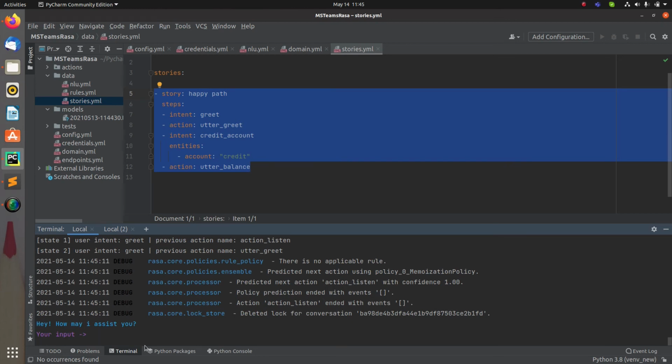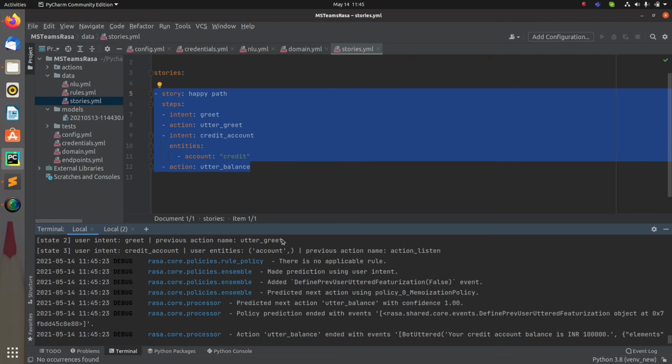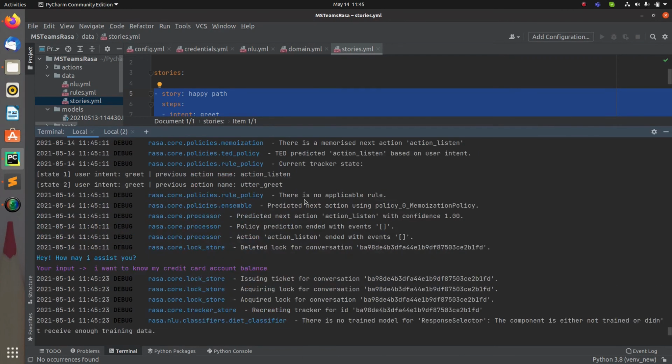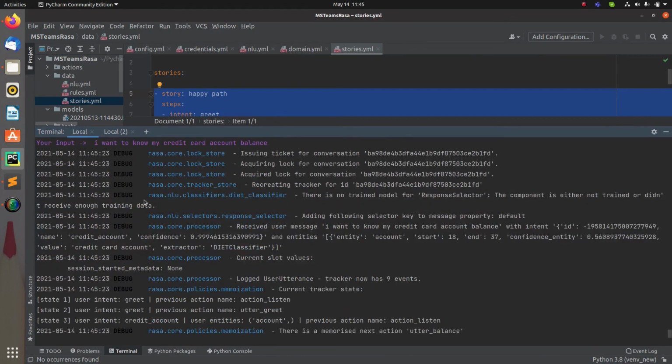Okay, how may I assist you? I want to know my credit card account balance, right? So this is what I'm writing right now. Based on that, your credit account balance is 1 lakh rupees, right? So here, if I show you, your entity value will be credit card account, right? So this is the entity, and this is the credit card account, which is the value.